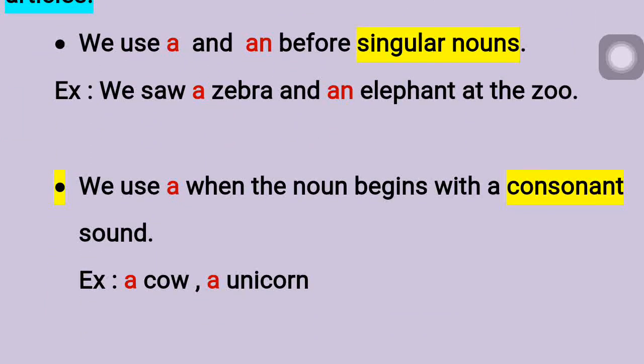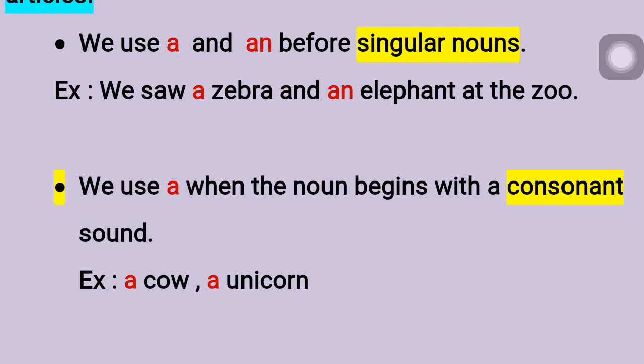Now here one more example, let's see. We use a when the noun begins with a consonant sound. Now here if you observe in the example, a cow. A cow means, okay fine, consonant sound. So other than vowels, that is A, E, I, O, U are our vowels, right? 5 letters. Other than that, others are consonants.